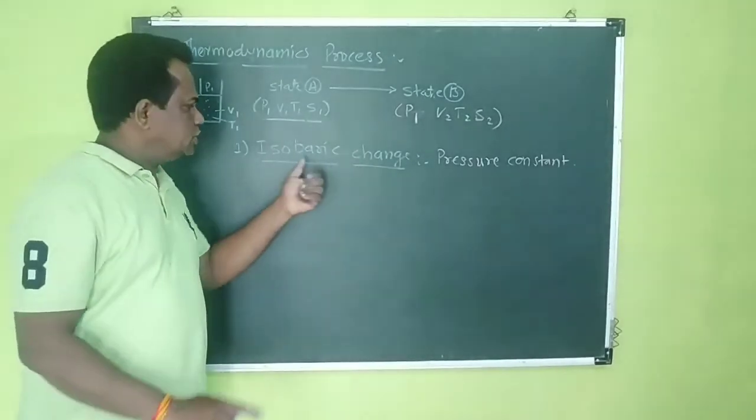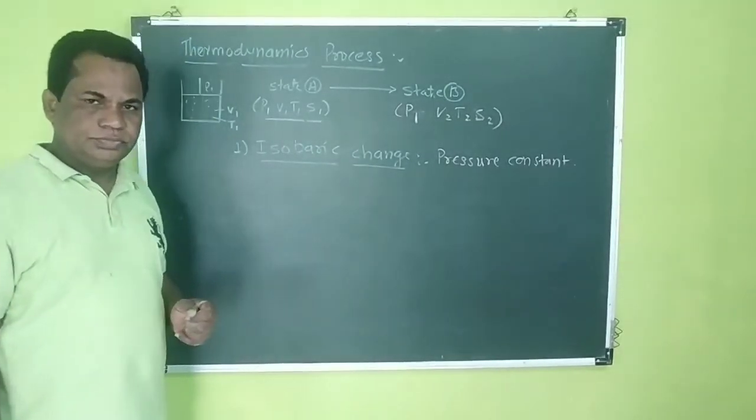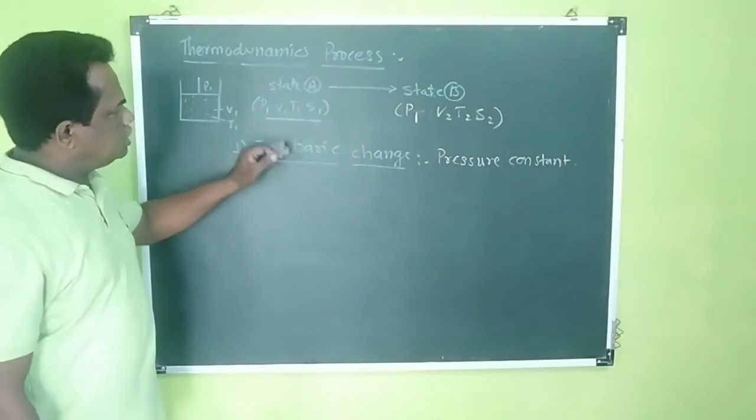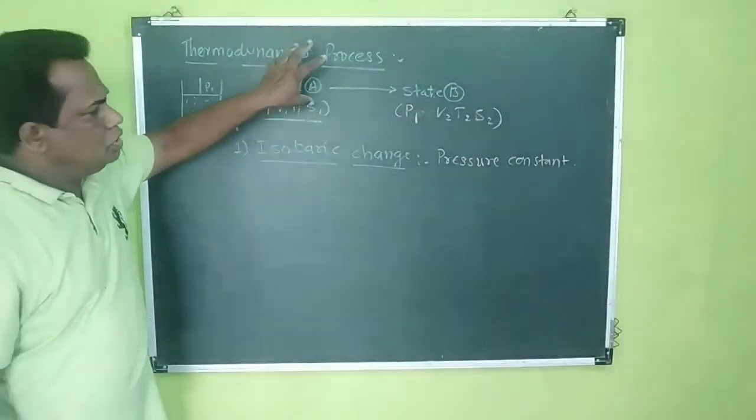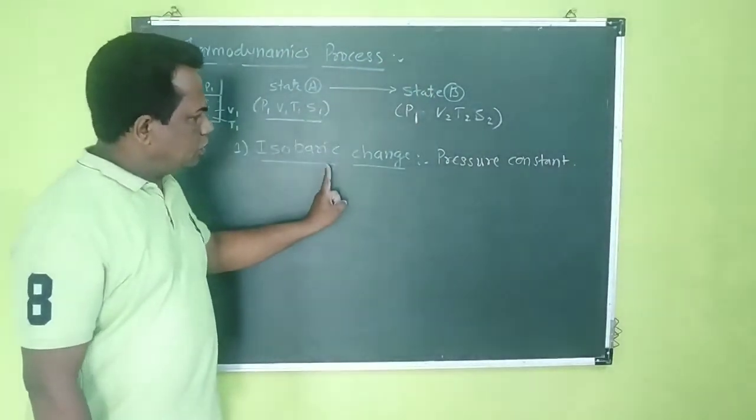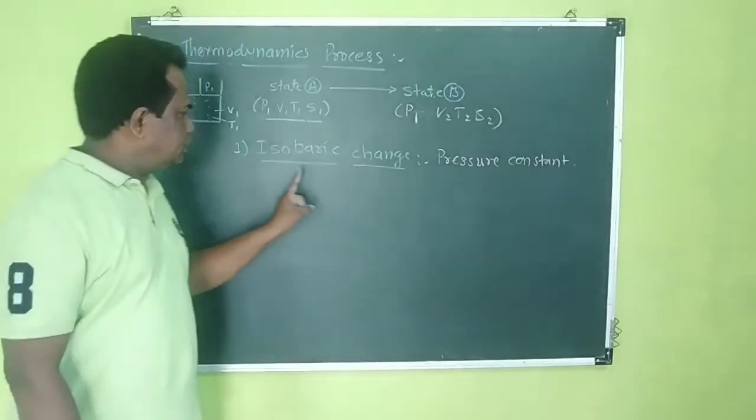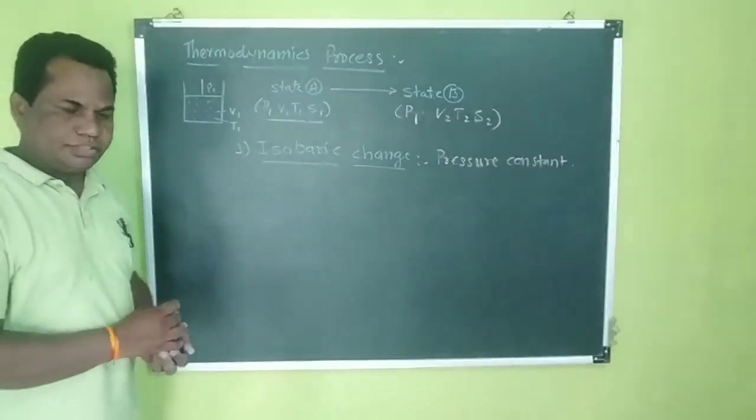So what is isobaric? One state changes to another state at constant pressure. Then that change is called isobaric change.